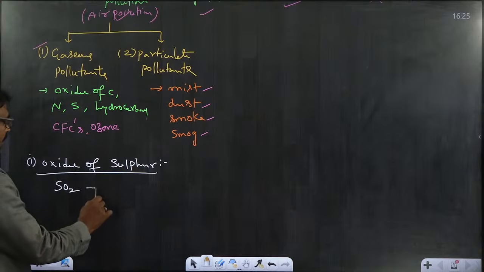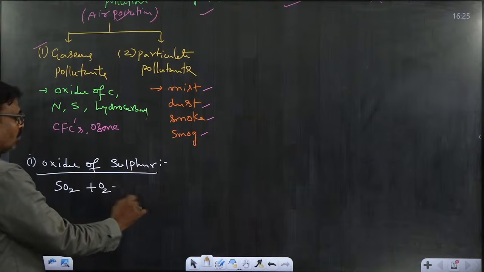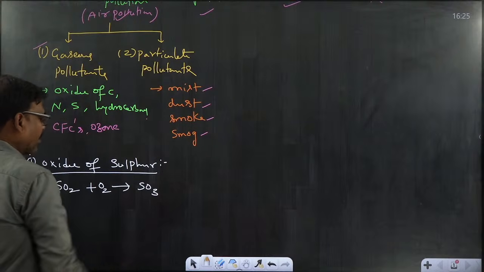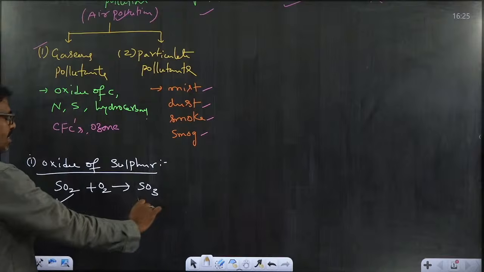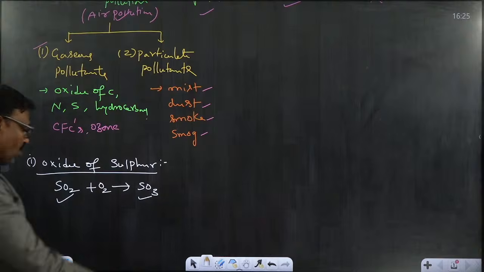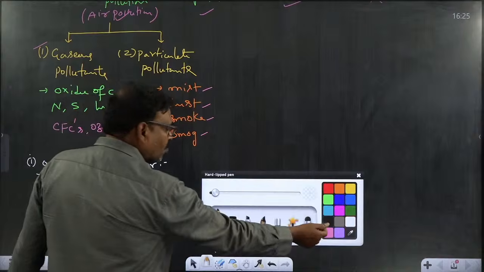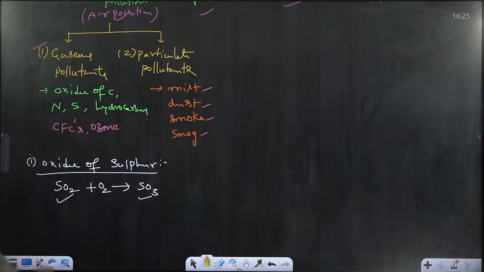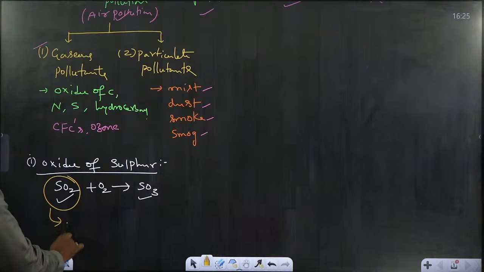Again, this sulfur dioxide is oxidized, because of the particulate pollutants, to give sulfur trioxide. So both oxides are which type of pollutants? Gaseous pollutants. Those gaseous pollutants have more effect on human beings and animals. For example, the presence of sulfur dioxide causes respiratory disorders.